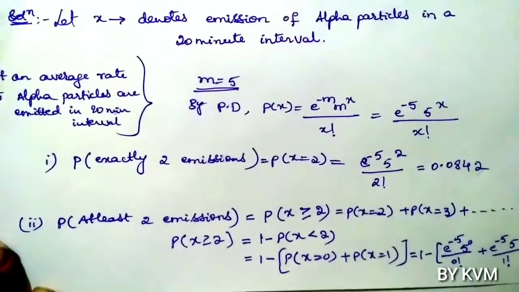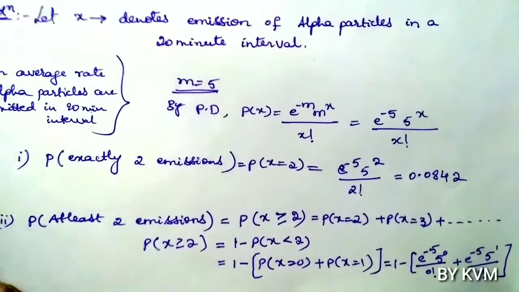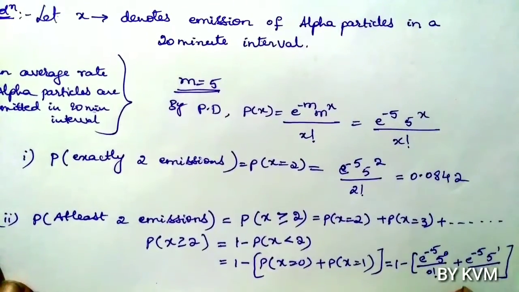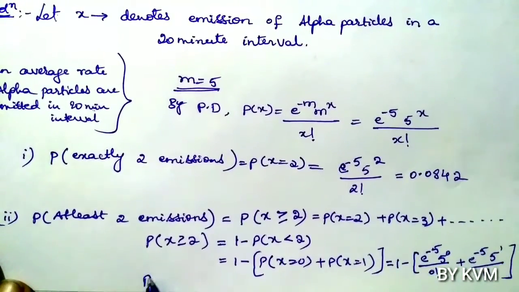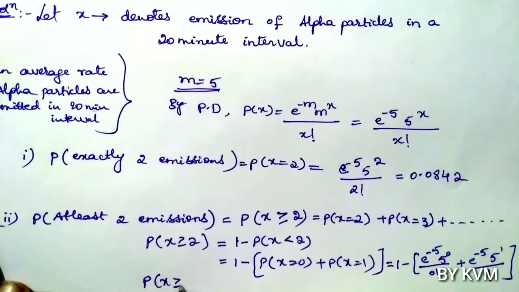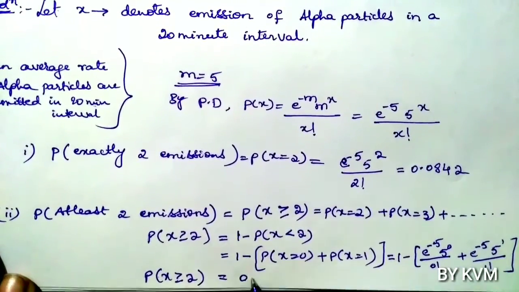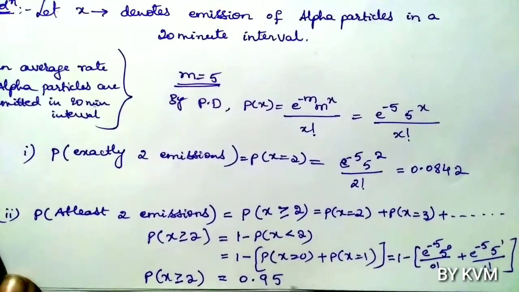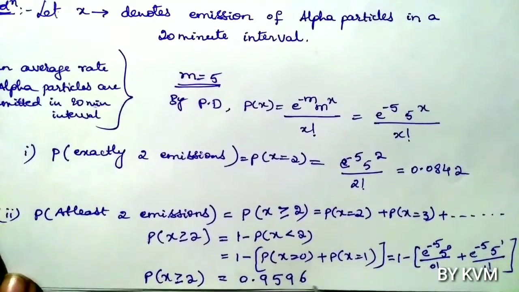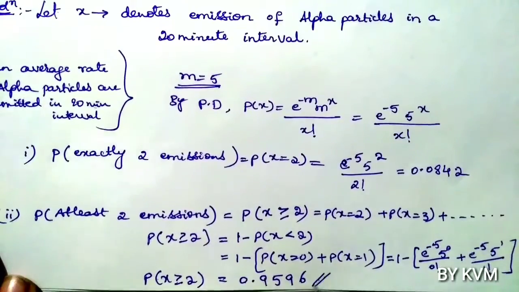So using the calculator we get P of X greater than or equal to 2 is 0.9596. So this is the solution.